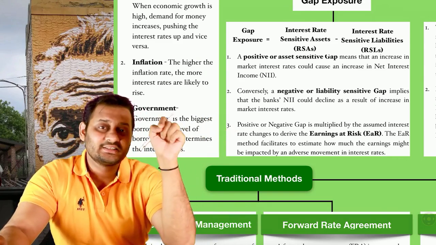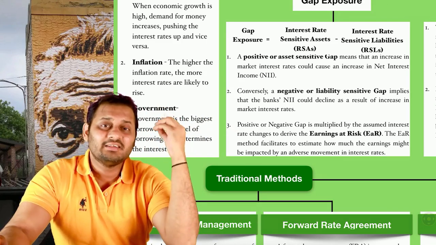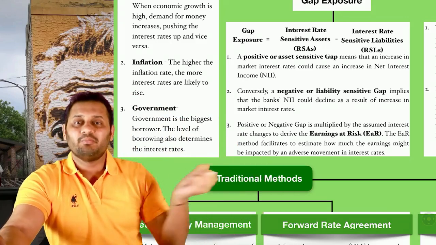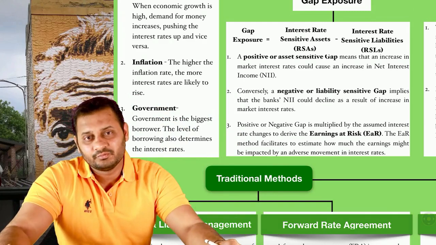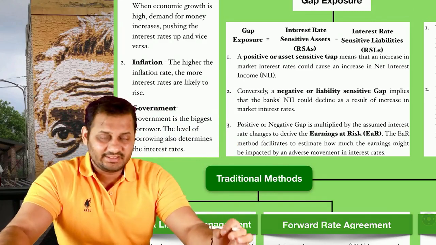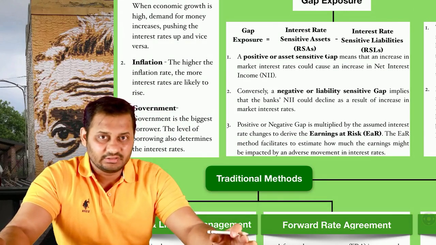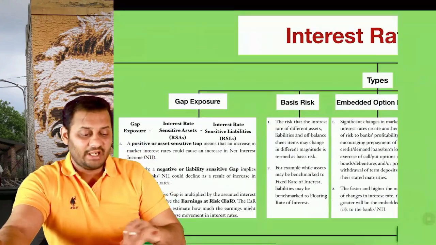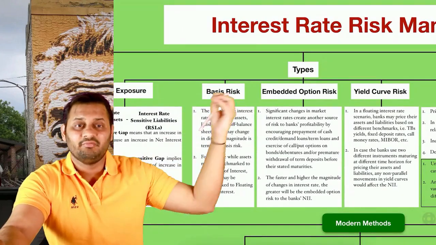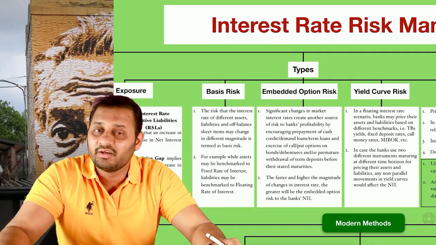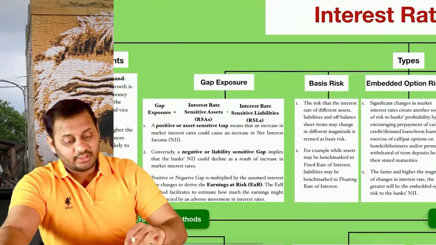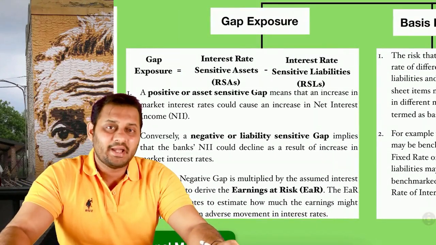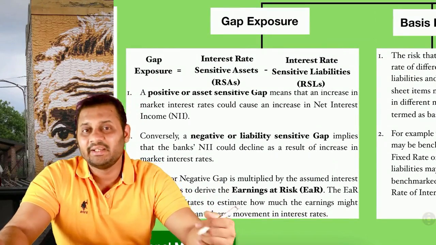Now let's discuss what the interest rate risks are when we invest money somewhere or when we borrow money from somewhere. Whenever deposits and investments or borrowings are considered, we have to understand that we are exposed to interest rate risk. So the first type of interest rate risk is gap exposure. From the angle of the bank, this is very important, and let me explain this to you.